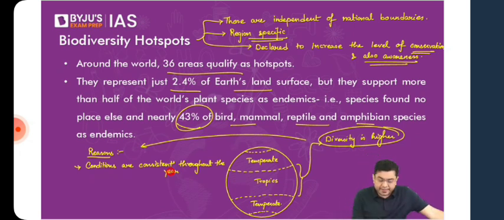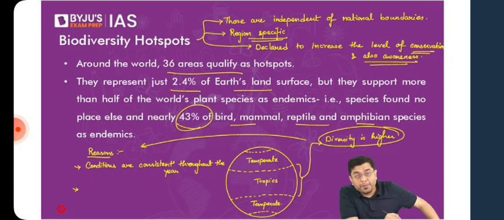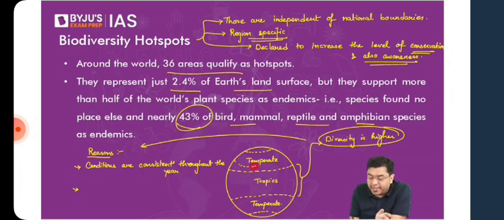Now, after that, another reason. We do know that after every few thousand years, the planet goes through various events of freezing and melting. That is what we refer to as the ice age and the interglacial period. Whenever the planet encounters an ice age, it is the temperate areas which are covered in ice. Much of the temperate areas will be significantly covered in ice. They will be frozen, whereas the tropics remain ice-free.